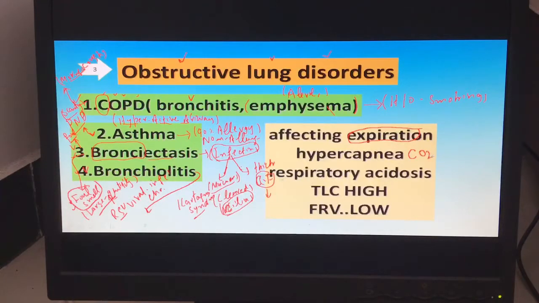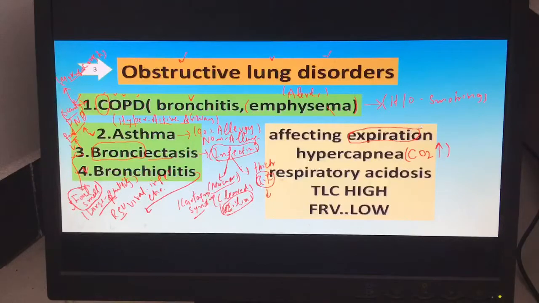Tissues keep producing CO2, and it must be expired by the lung. Keep in mind this very important typical feature: in obstructive lung disorder, the person has difficulty in expiration.